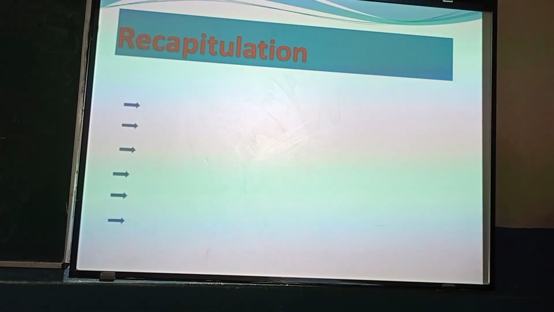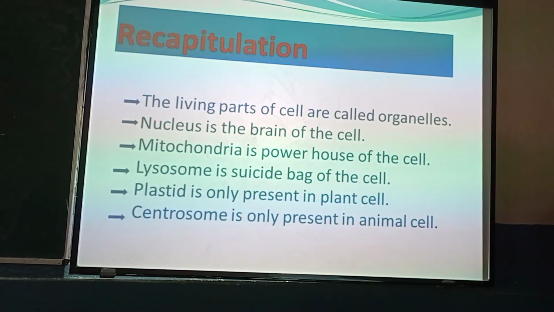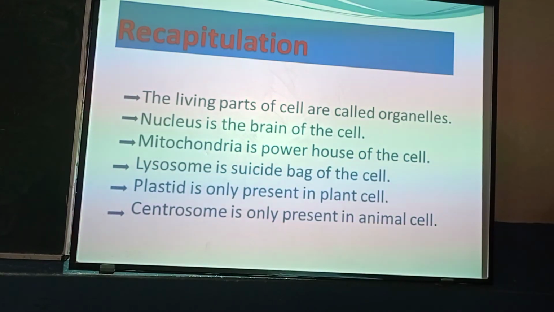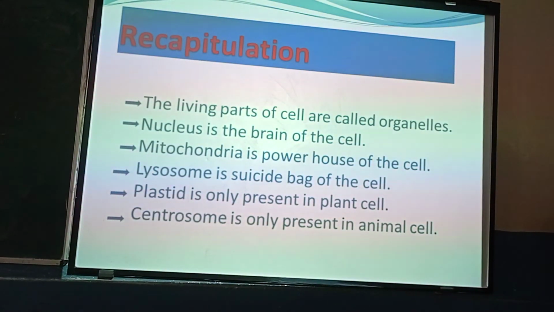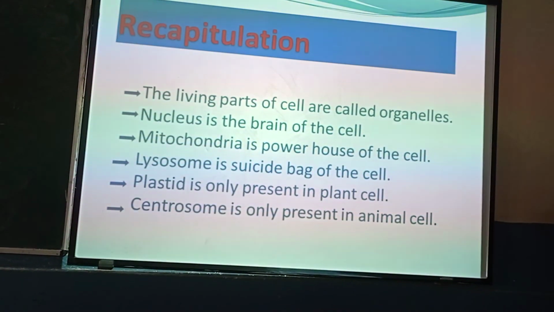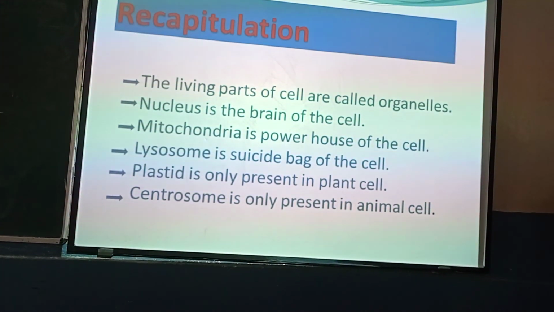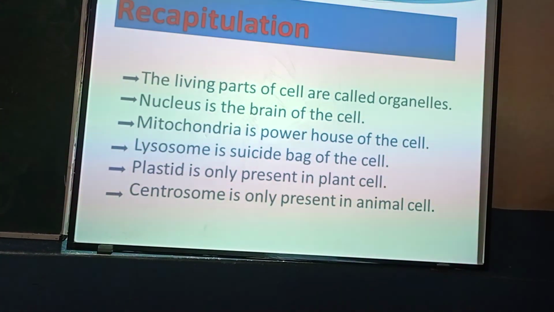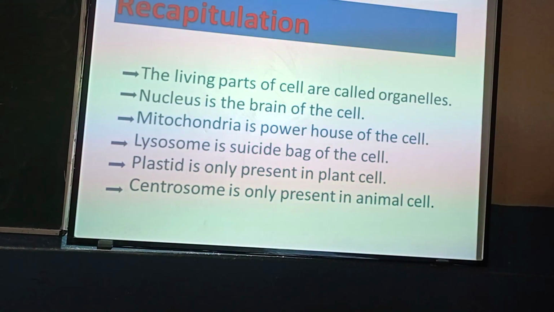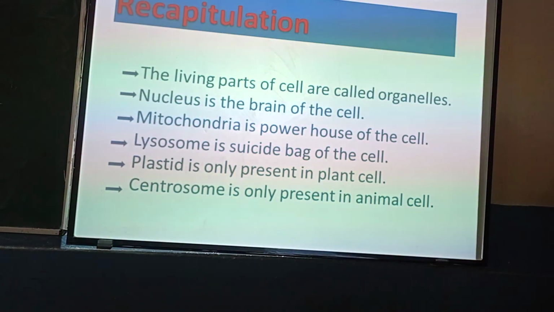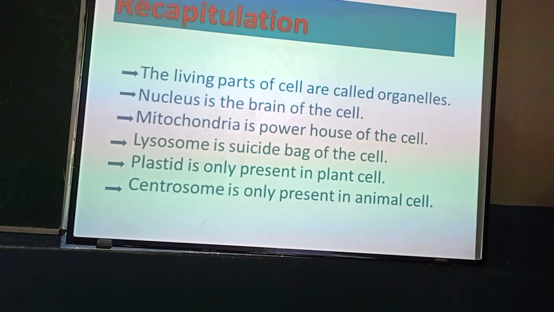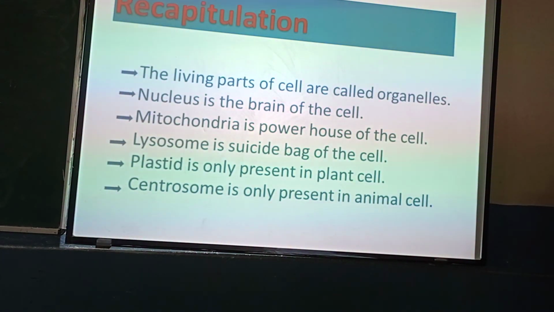Next is the recapitulation of all these. So, let us recall: the living parts of the cells are called organelles. Nucleus is the brain of the cell. Mitochondria is the powerhouse of the cell. Lysosomes is the suicide bag of the cell. Plastid is also known as the food factories, and it is only present in plant cells, and centrosome is only present in animal cells.